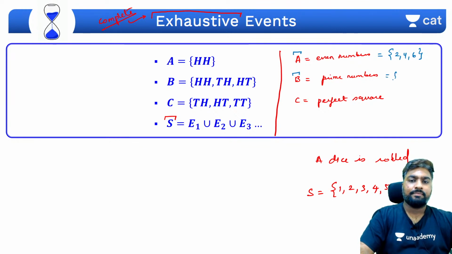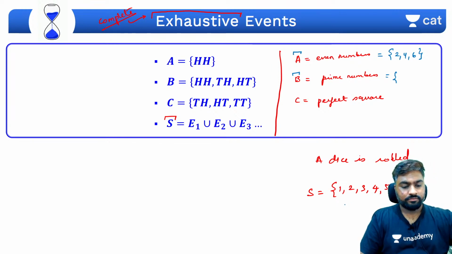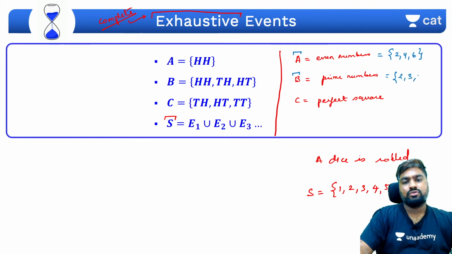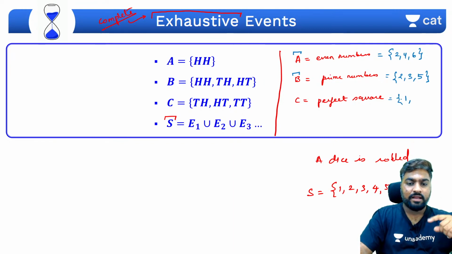What is set B? Prime numbers. What are the prime numbers here, guys? Quickly tell me. 1, 2, 3, 4, 5, 6 में prime numbers क्या क्या है? 1 नहीं आएगा. Definitely not. 1 is not prime. 1 is not composite. Okay, please be careful. So we have 2, 3 and 5. What about perfect squares? 1 is a perfect square because 1 square is 1. 4 is a perfect square.